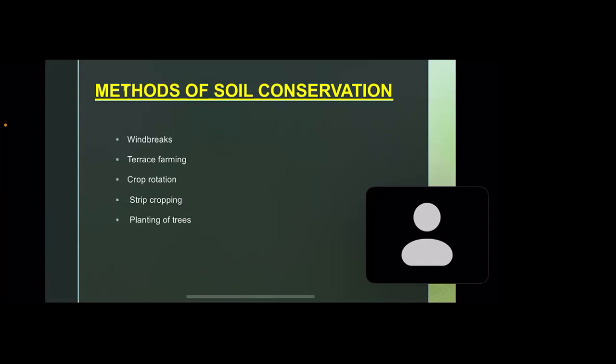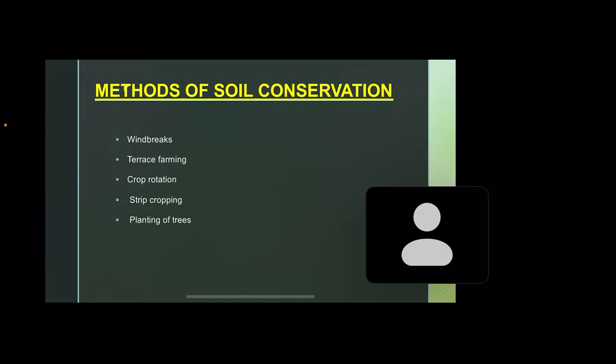Ma'am, trees are planted around the field to prevent soil erosion, because trees spread their branches and firmly attach to the ground, and it helps the soil stay in position instead of eroding or running off because of water or winds. Very good, Monica. Very good try. So that's all for today.